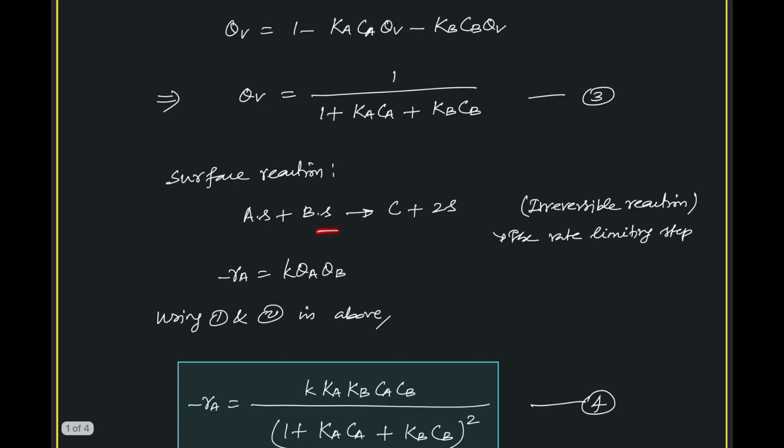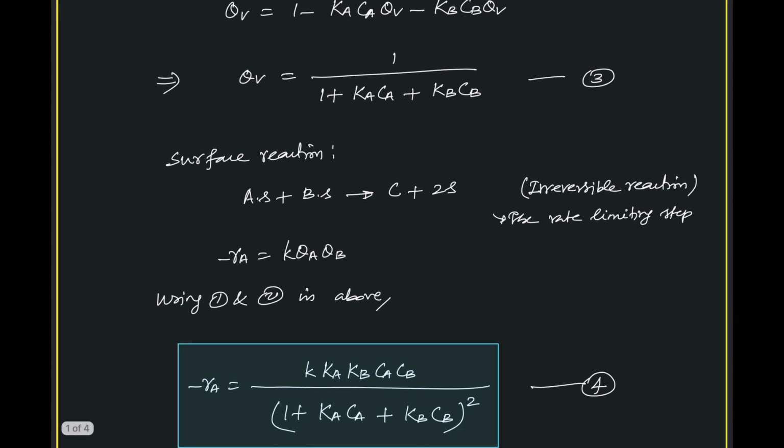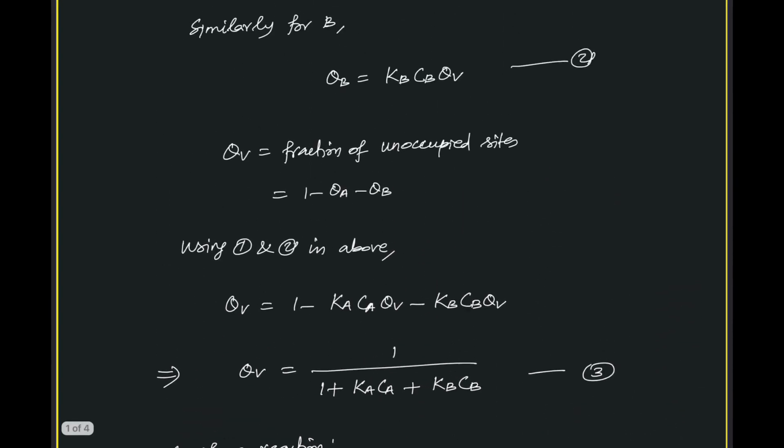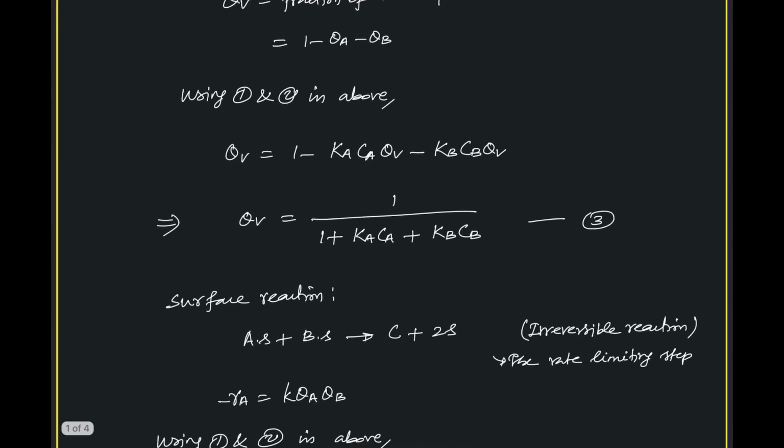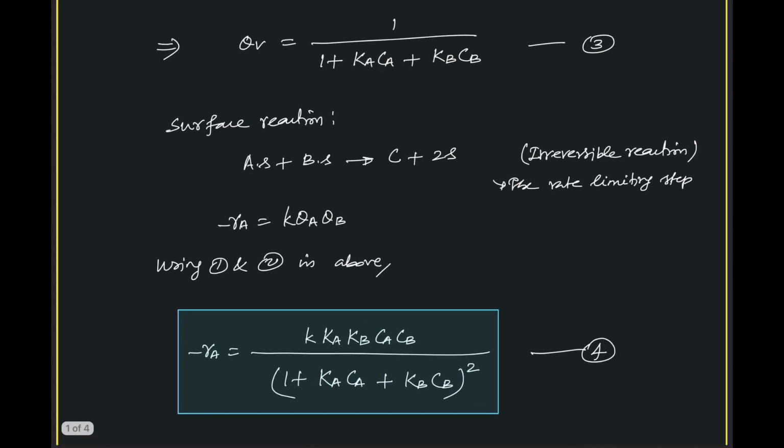So since this is the rate limiting step, we can write the rate equation based on this, assuming this step to be an elementary step. So AS is theta A and BS is theta B, and we are told this step is an irreversible reaction. So we have minus rA equal to k theta A theta B. Already we have theta A and theta B in terms of theta V, and for theta V also we have an expression. So now we can substitute everything.